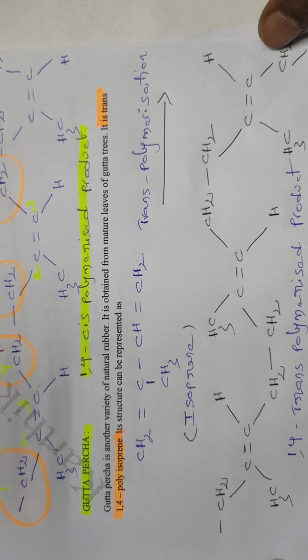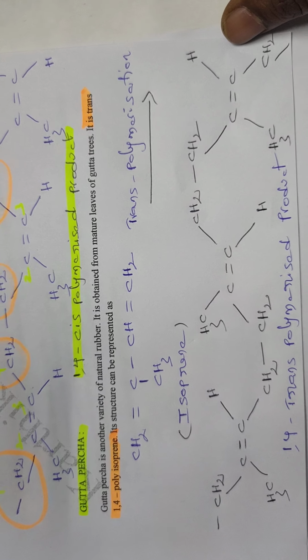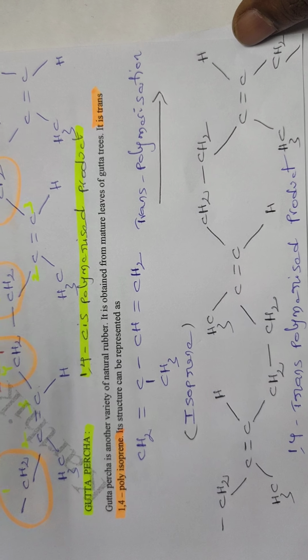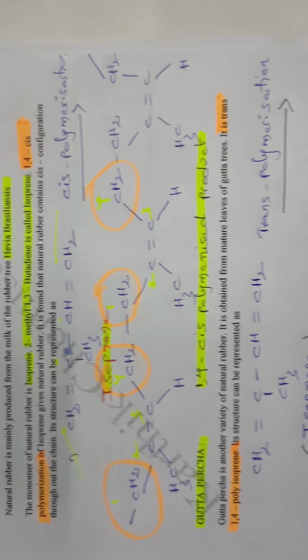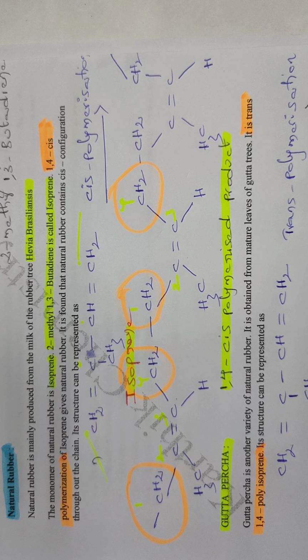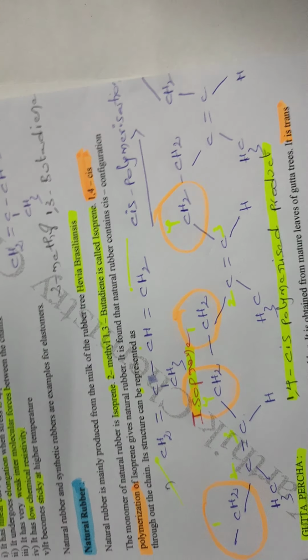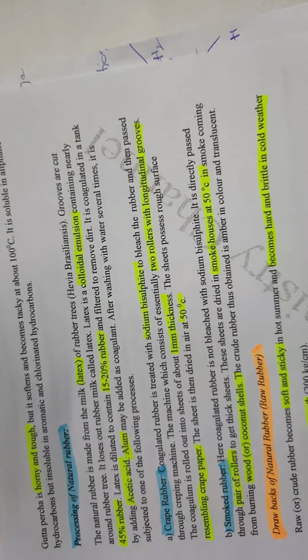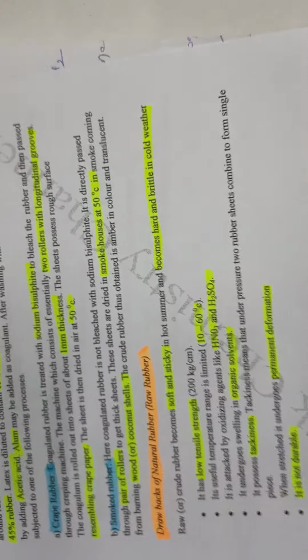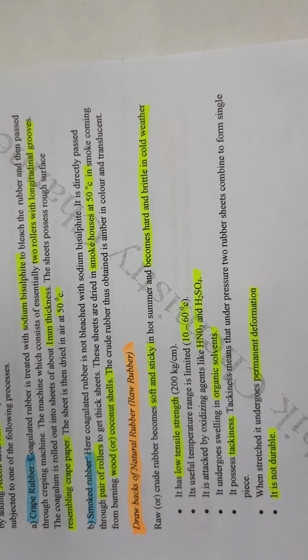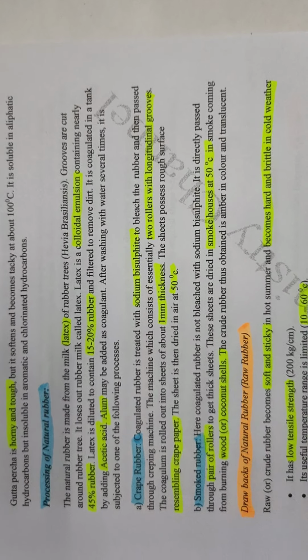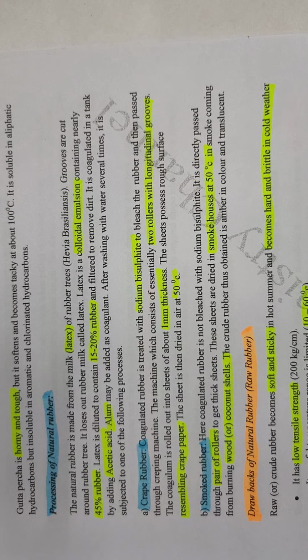You can write the structures: trans polymerization and cis polymerization. Okay students, then the processing of natural rubber. Write down the notes.